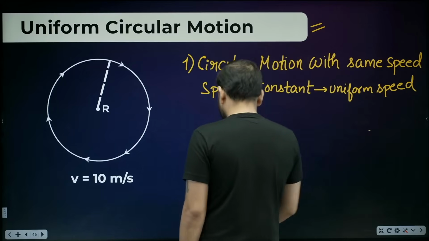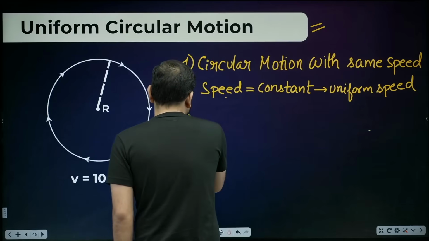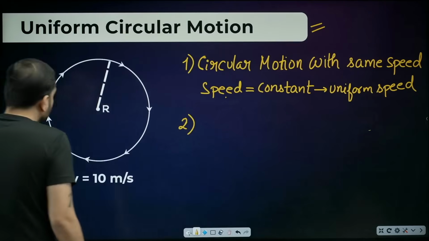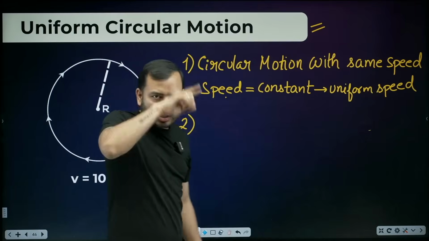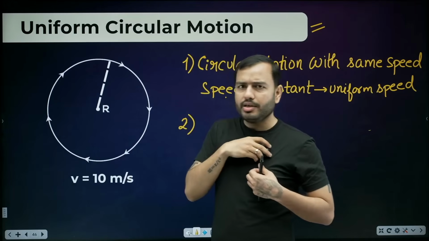Anyway, doesn't matter. Now the second point here is a very important one. Suppose there is a circular motion. Some object is moving in a circle, going round and round and round with speed.